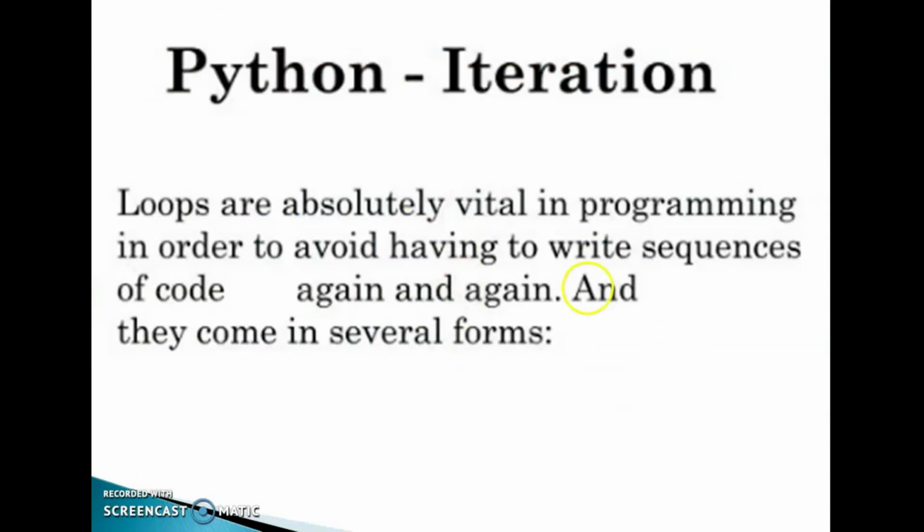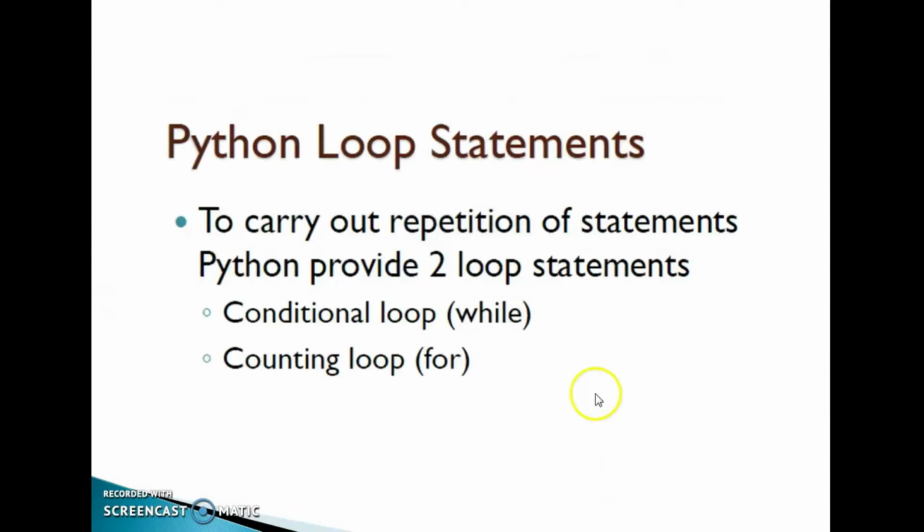Okay, so Python iteration: the loop is also called iteration. Loops are absolutely vital in programming in order to avoid having to write sequences of code again and again, and they come in several forms. To carry out repetition of statements, Python provides two types of loop statements. First, conditional loop statements, and second, counting loop statements. An example of a conditional loop statement is while, and an example of a counting loop statement is for.